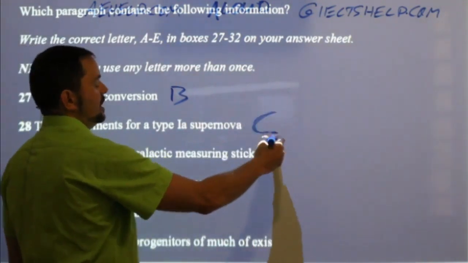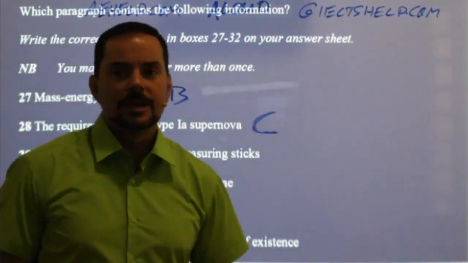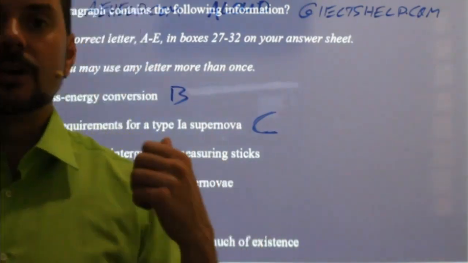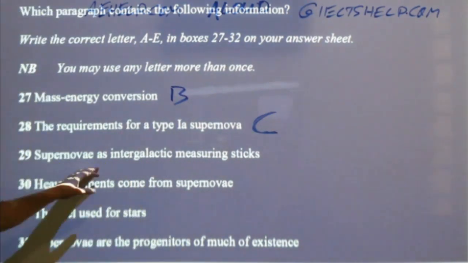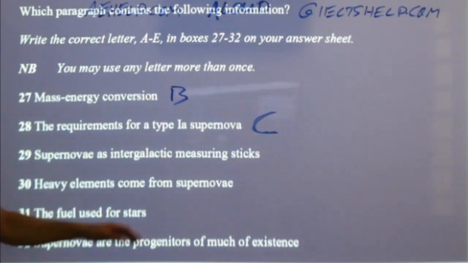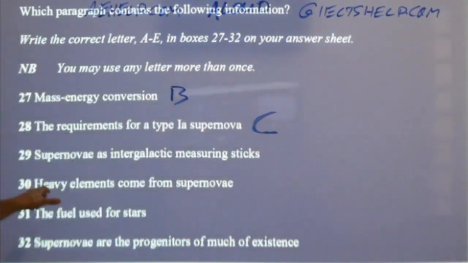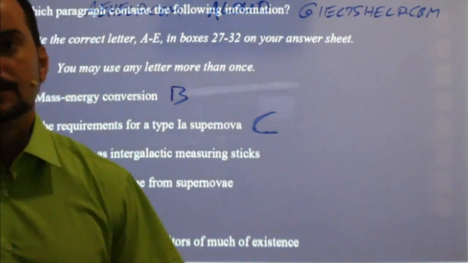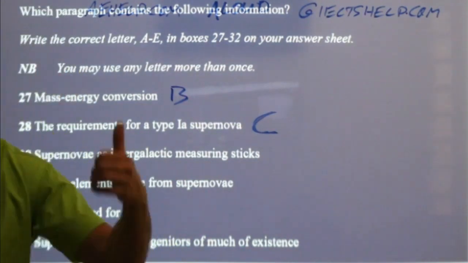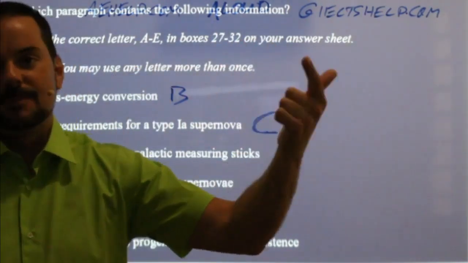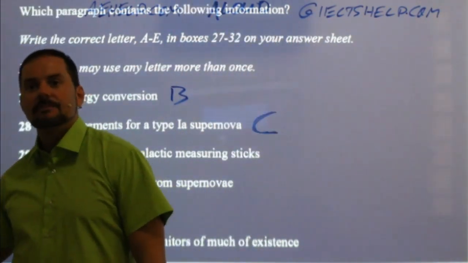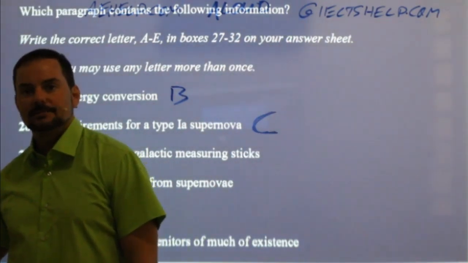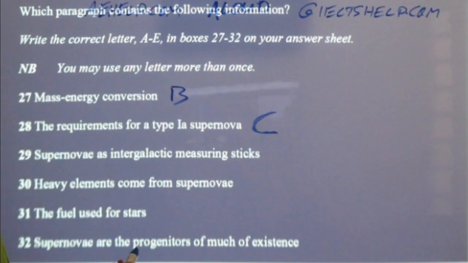If I'm an active reader, students, if I'm practicing this at home and I'm an active reader, I can answer that easily and quickly without reading the passage. Okay. 29, supernovae as intergalactic measuring sticks. Libyan Gamar says D. Hung says D because it was introduction about supernovae, type 2, type 1, measuring sticks, right? So again, I'm confident. Look at how many of you are answering D. That's fantastic. Okay, so a lot of you are now like, oh yeah, okay, that makes sense.